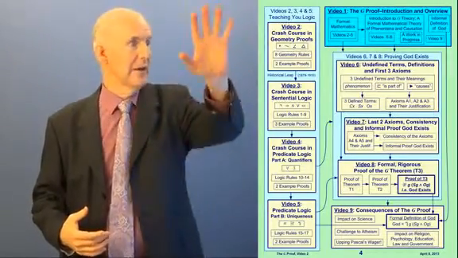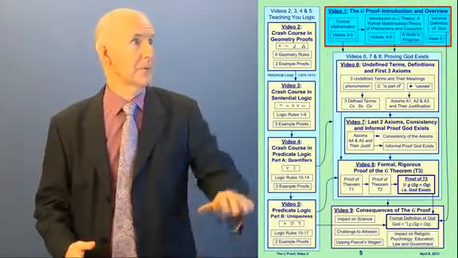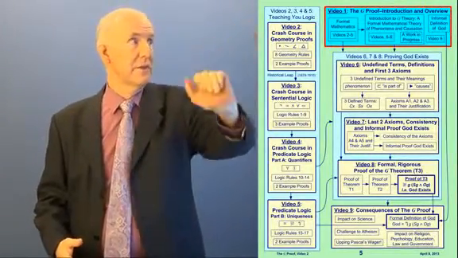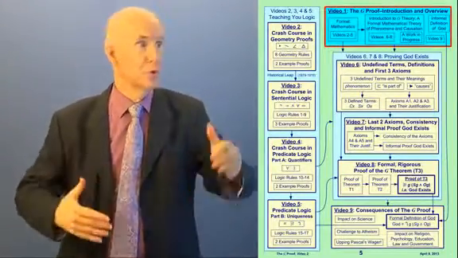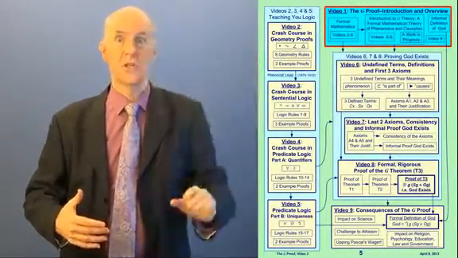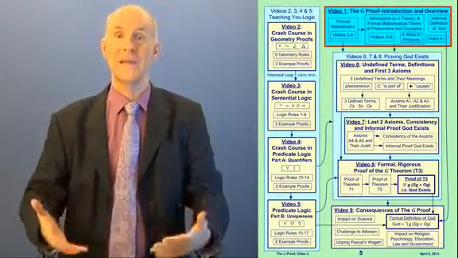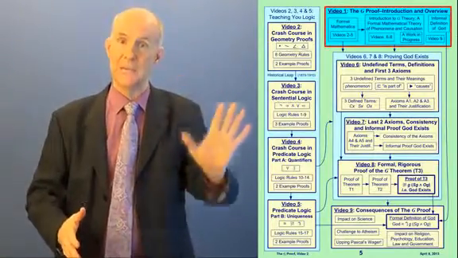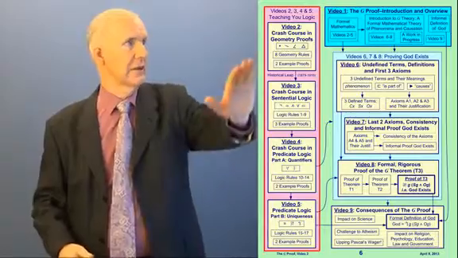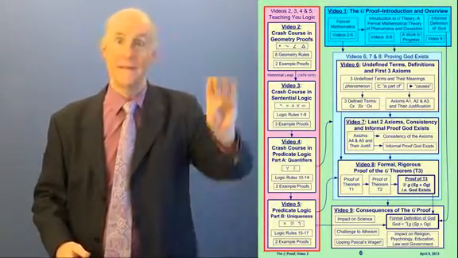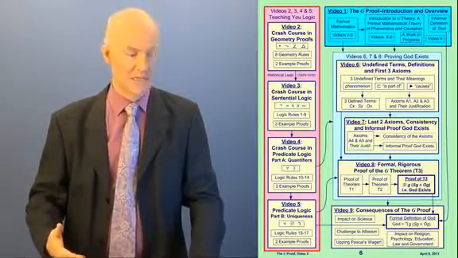So here's a map of all 9 of our videos, which I showed you in video 1. At the top right, I'm going to put a red box around it. There is video 1 up there. It's that cyan color, that light, bright blue color, because I'm assuming you've already watched it. That color means been there, done that. All right, now I'm going to give you a fast tour of all the videos again right now. On the left side of the slide, videos 2, 3, 4, and 5, that's where I'm teaching you the logic you need to know to understand our proof that God exists.